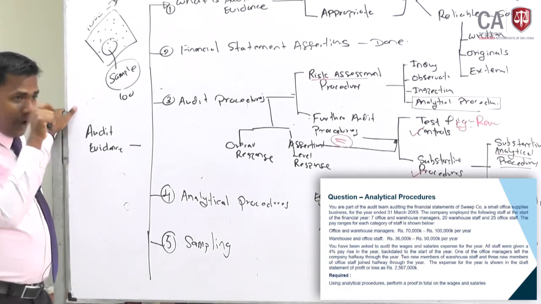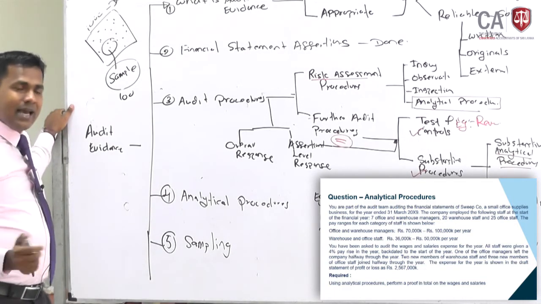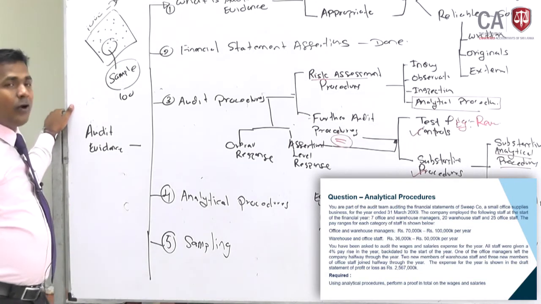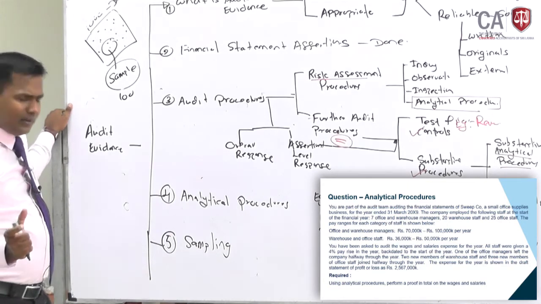So how the sampling is made, there are methods called systematic, non-systematic method, random sampling, Monetary sampling. There are a few ways of calculations, so that is there in the study text. With the given limited time I will not be able to discuss. Please go through, this is not a difficult one, sampling.